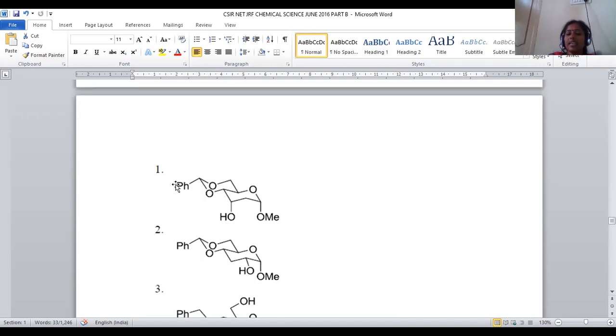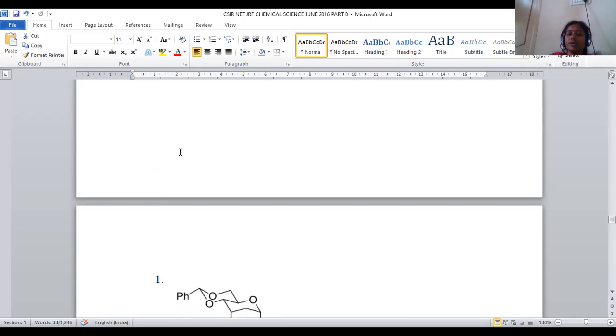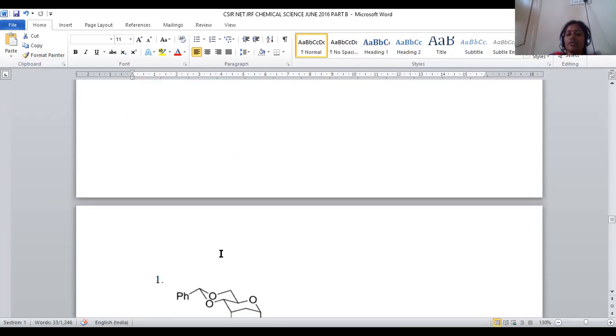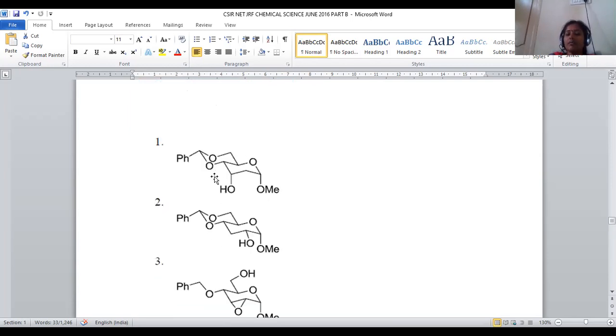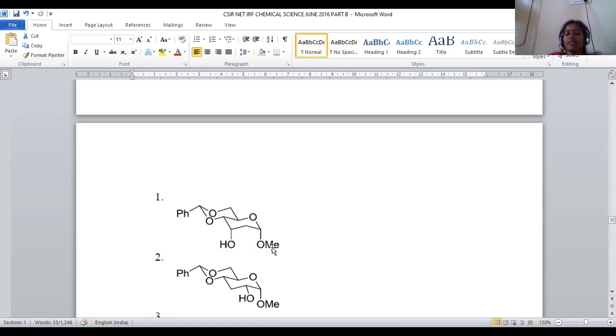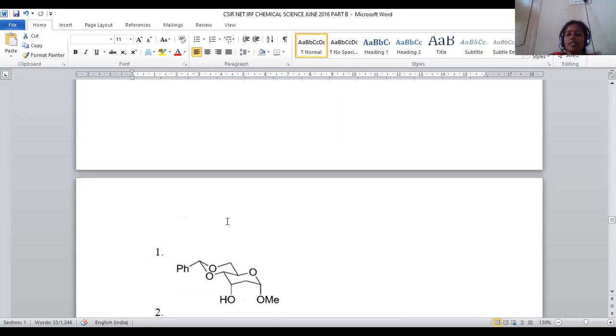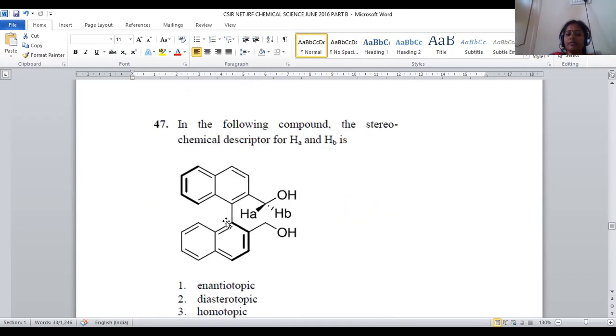So option number 1 is the exact answer for the question provided. In this, all the ether compounds are there, but only this epoxide will be selectively reduced. And moreover, we got axial hydroxy because it is able to form a stable intermolecular hydrogen bonding with these oxygen linkages. So here option number 1 is the correct answer for question number 46. Let us move on to question number 47.